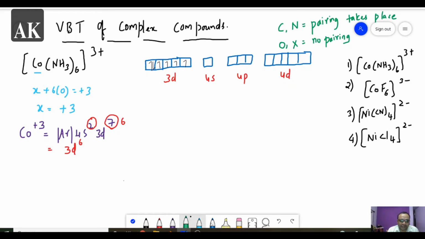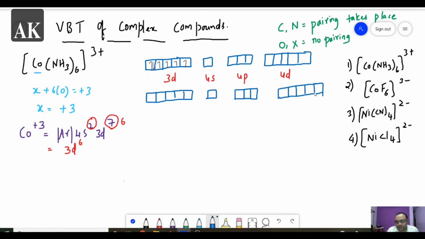Now this configuration will be changed. So again I am writing the same 5 degenerate orbitals of 3d. This is 3d, 4s, 4p, and this is 4d. Whether you use it or not, you just write 4d also.